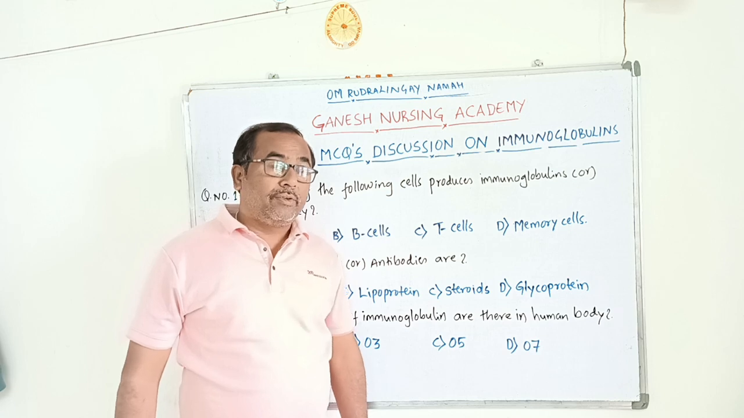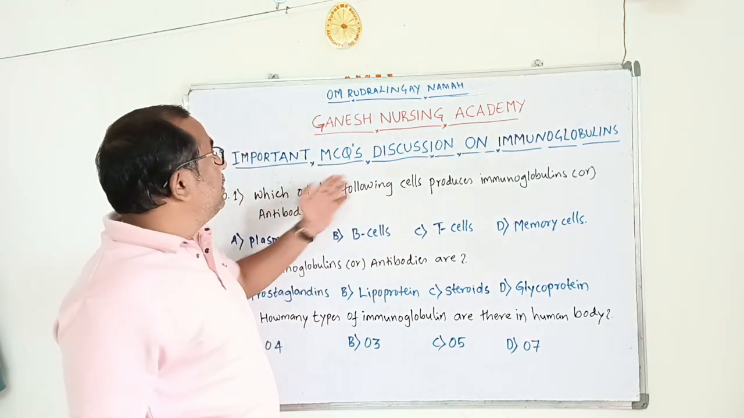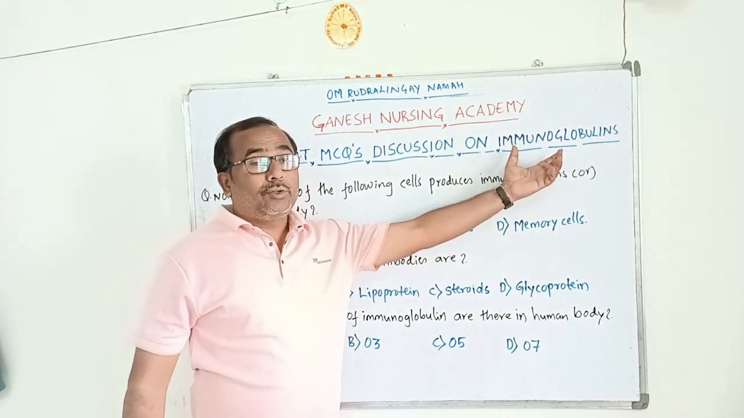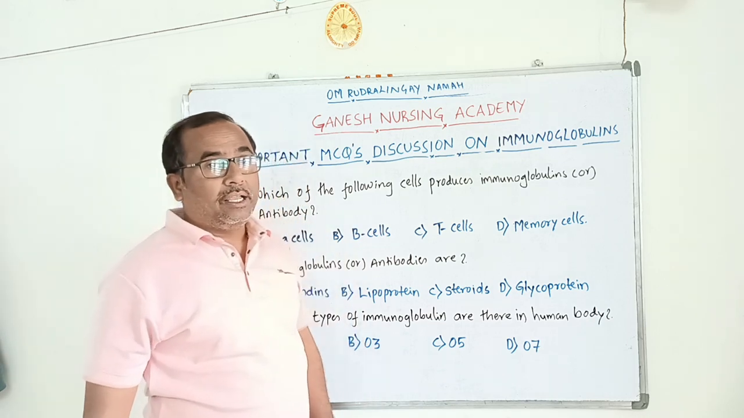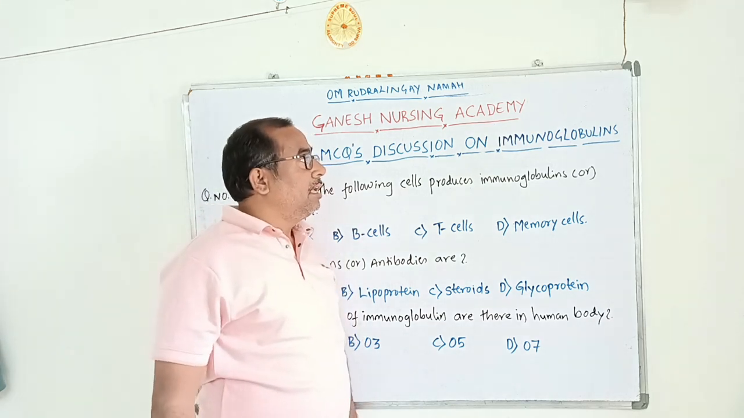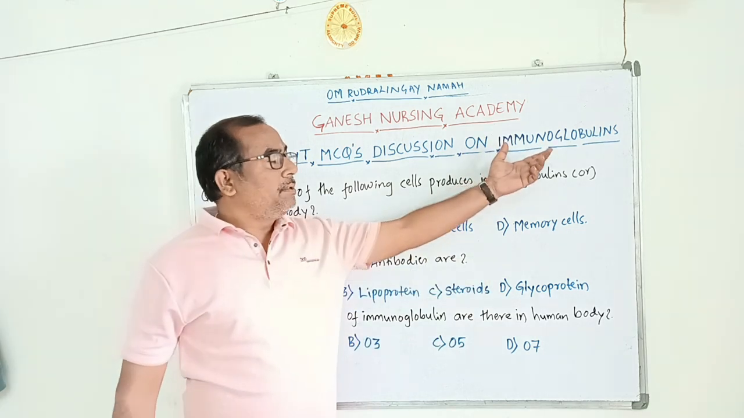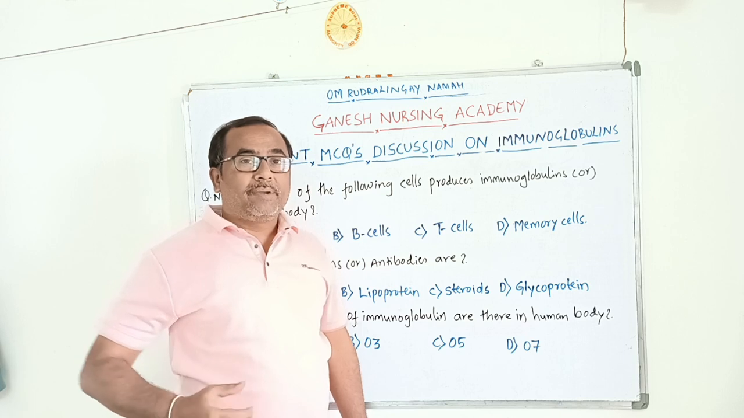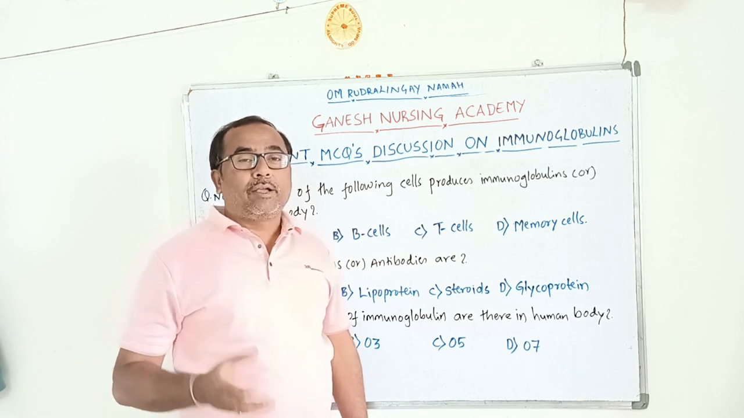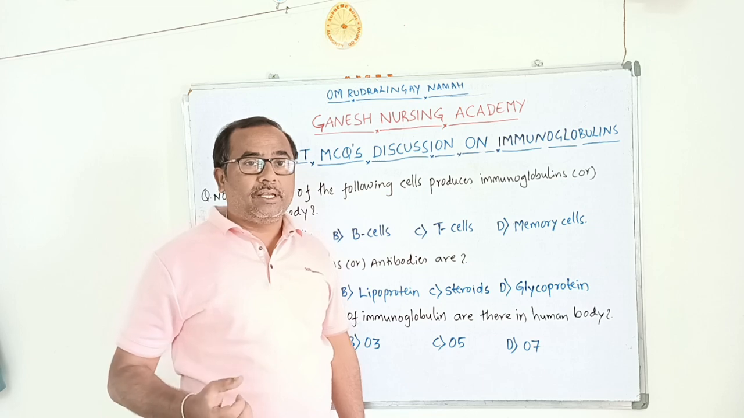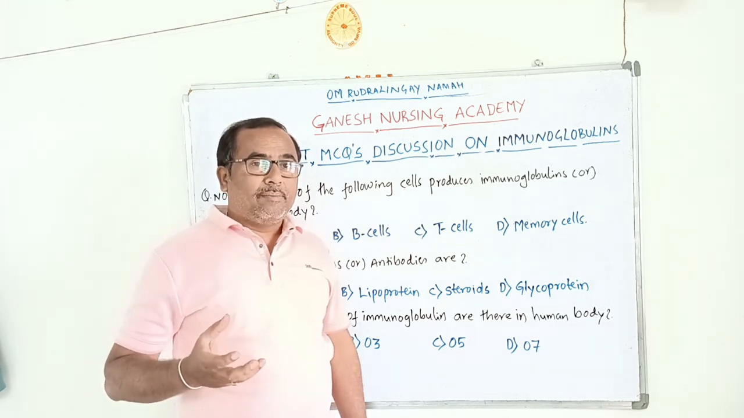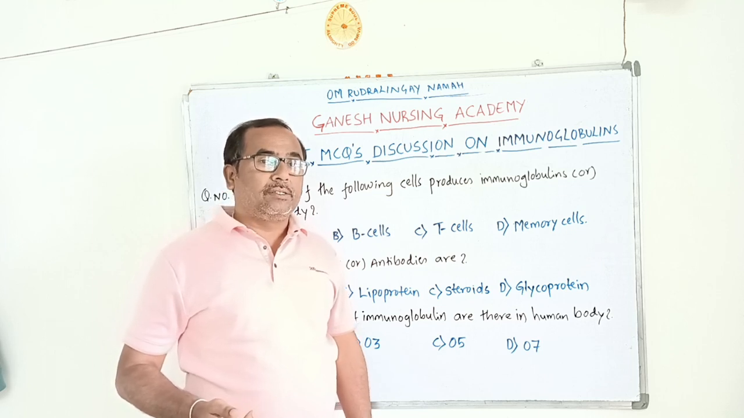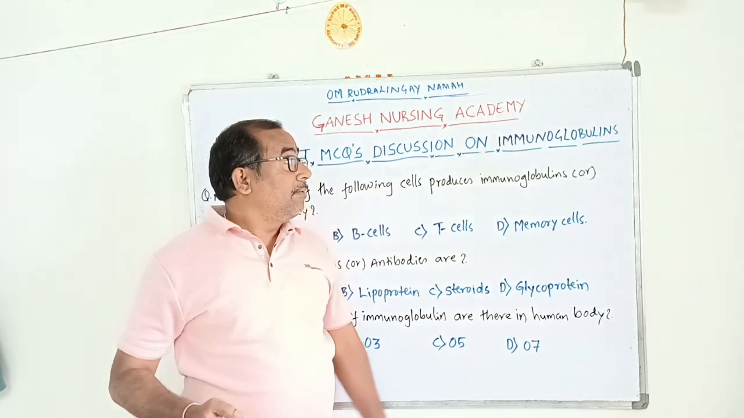So without wasting your time, let's discuss important MCQs on immunoglobulins. Immunoglobulins are also known as antibodies. They are proteins in our body, present in the blood. They fight against the microbial agents that enter into our body. It may be a virus or it may be bacteria, and that will be taken care of by the immunoglobulins.